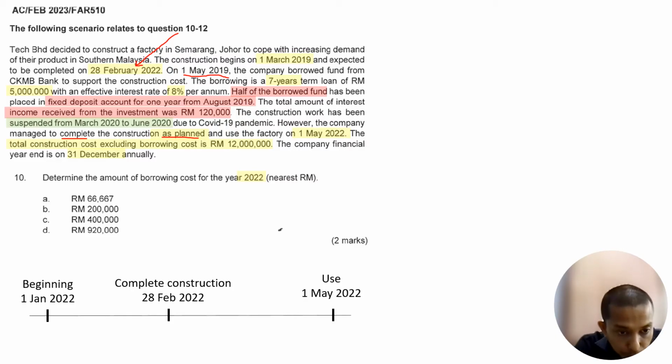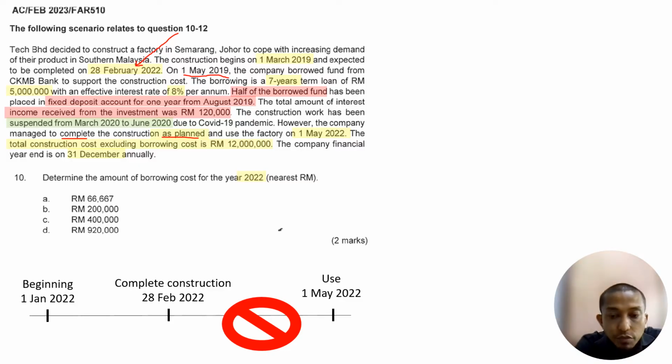So completed as planned, which is 28th of February 2022. And we start use on 1st of May 2022. So we cease or stop capitalizing the interest once we complete for its intended use, right? Therefore, we need to skip this date. The question gives you this date, we need to skip. Therefore, for the year 2022, while under construction, we can capitalize the interest for only 2 months.